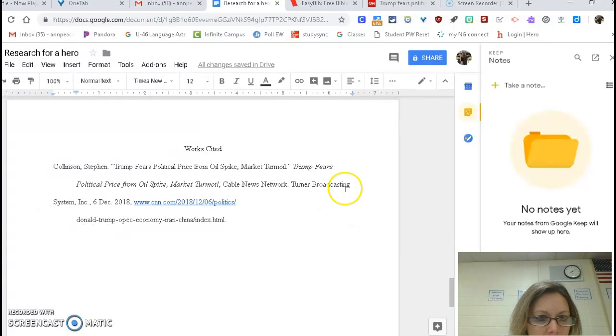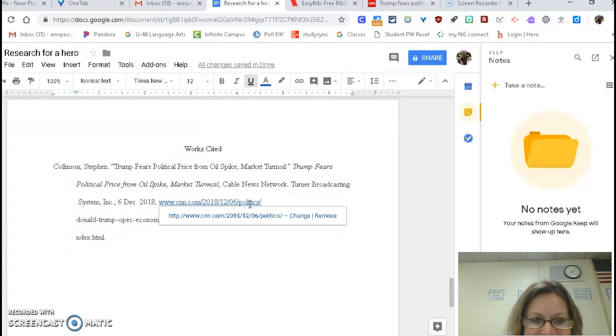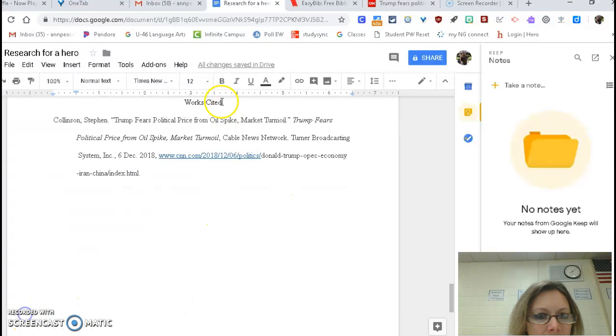Well, I have some space here, so I have to redo this. I'm going to click there and separate it by clicking enter. And then I'm going to bring it up by clicking here and pressing delete, which will bring the line back up again. My works cited is in proper format. I can begin thinking about my annotations.